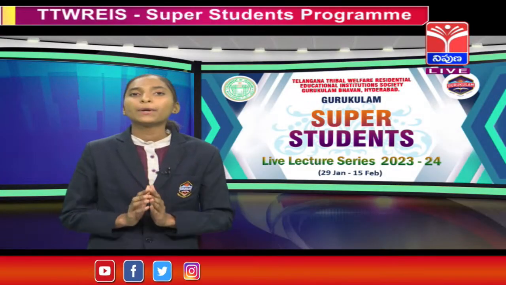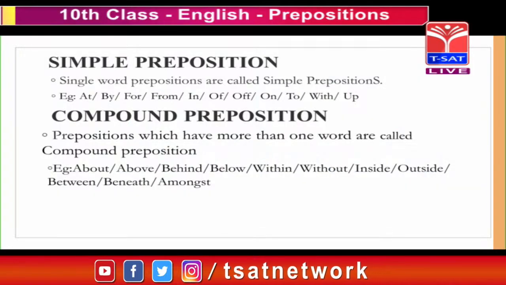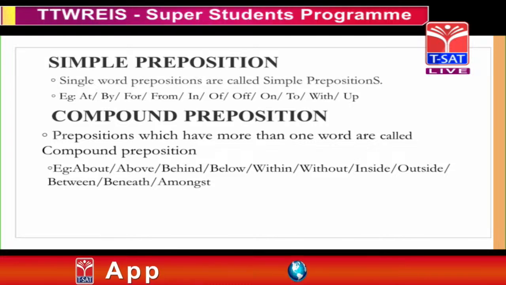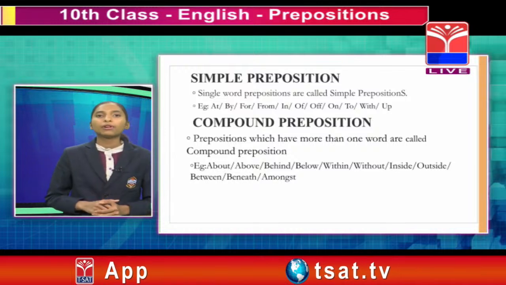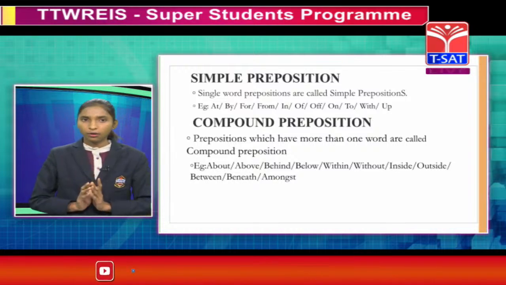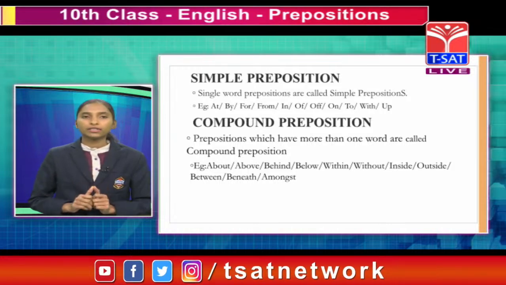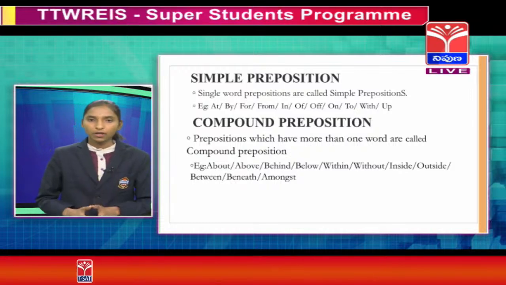The single word prepositions are known as simple prepositions. For example, at, by, from, in, on, to, with, etc. These are all examples of simple prepositions. We know what a simple preposition is: single word prepositions are called simple prepositions.